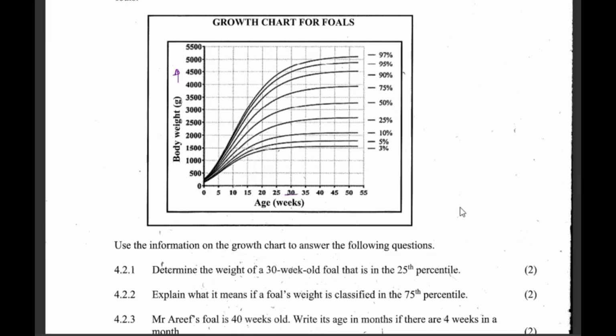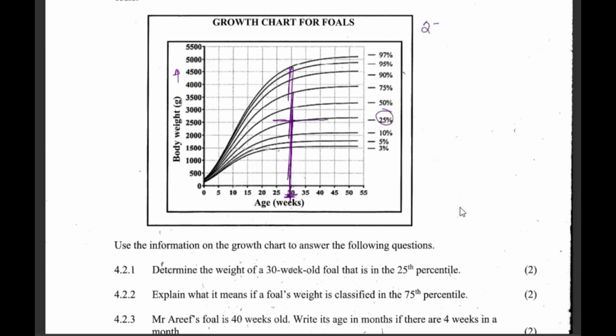Then you draw a straight line going up. Anyway, it's supposed to be clean, sorry about that. Then where does it touch the 25th line?